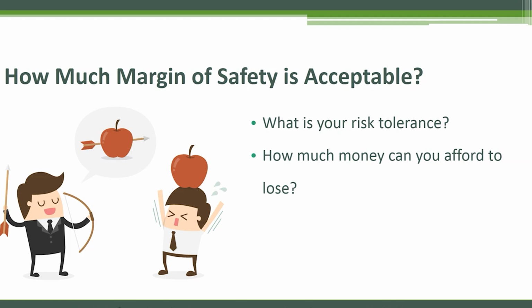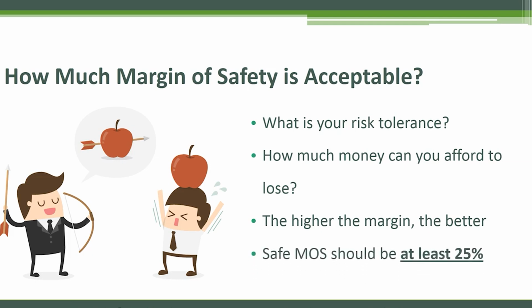If you think you can't afford to lose much from your stocks, it always pays to have a good margin of safety, say around 30 to 40%. This means that you must buy a $10 stock for not more than $6 or $7. Remember, the higher the margin of safety, the better. And also make sure that you will always use a margin of safety of at least 25% for the sake of your money's safety.